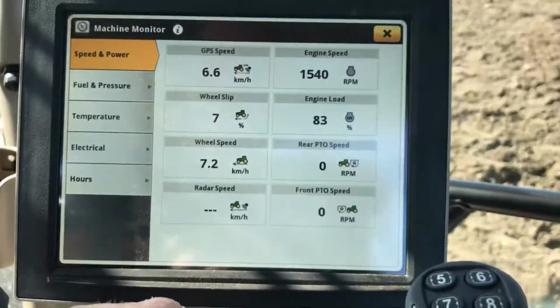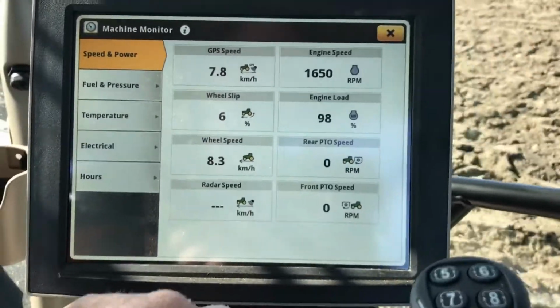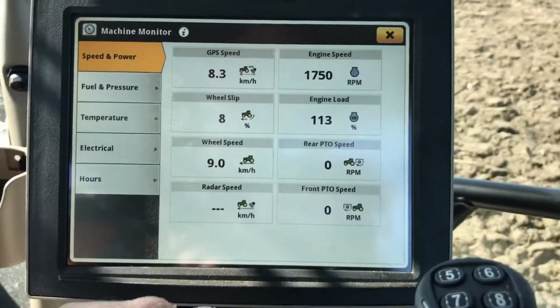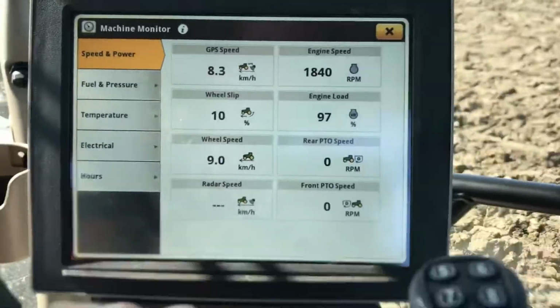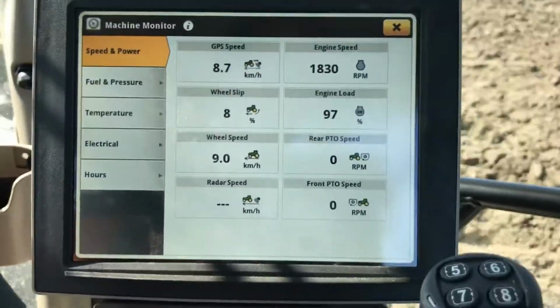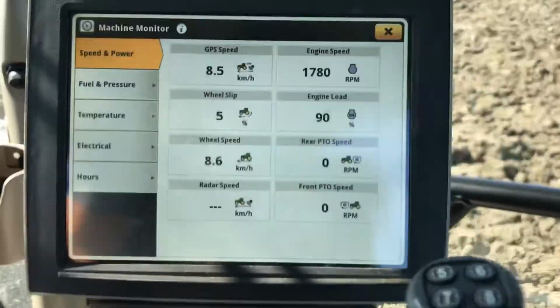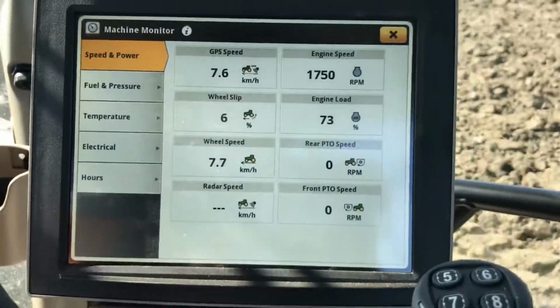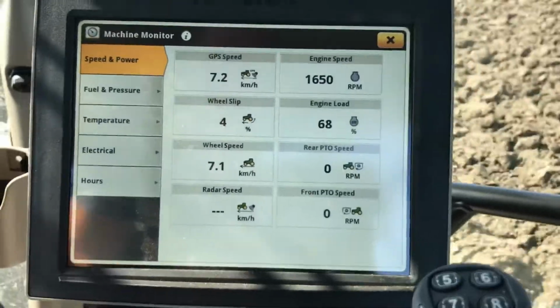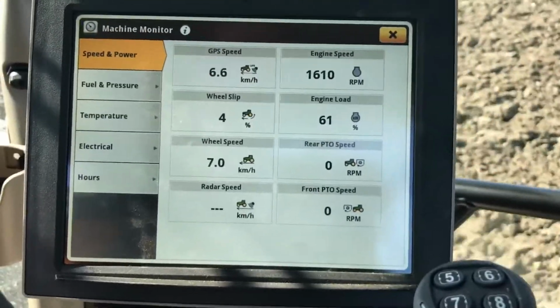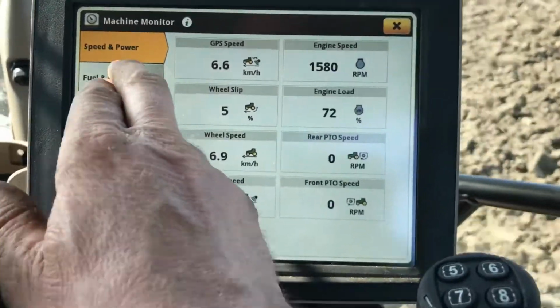Just say we tip her up along there, we'll go right to the full lot of the power, to everything. So we're up at engine load 107, 100% there now. We're doing 9 kilometers an hour. Our wheel slip is still staying okay, but the ploughing is affected dramatically, we're pegging the skim a little bit higher than we should, so we have to slow back down again to 7, and the engine load comes back down accordingly.